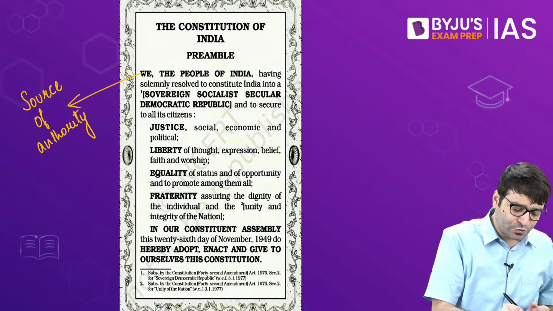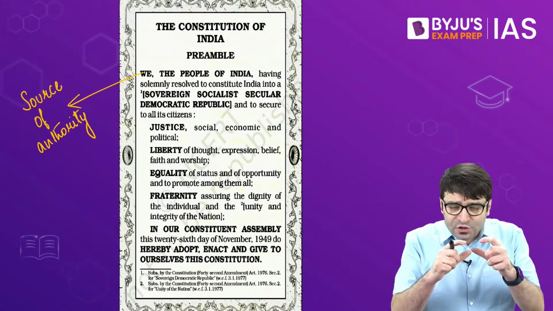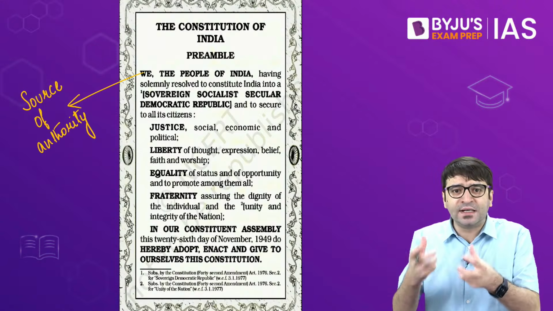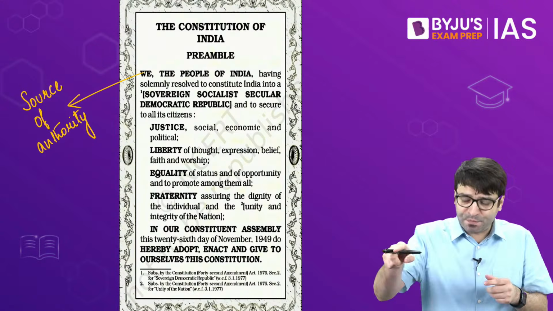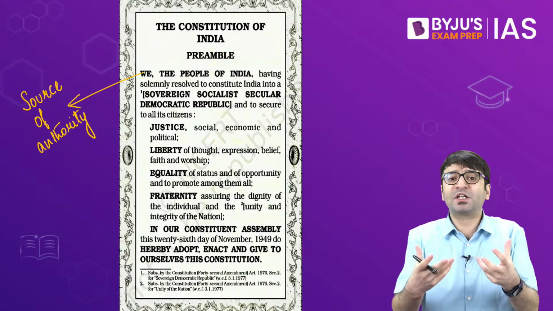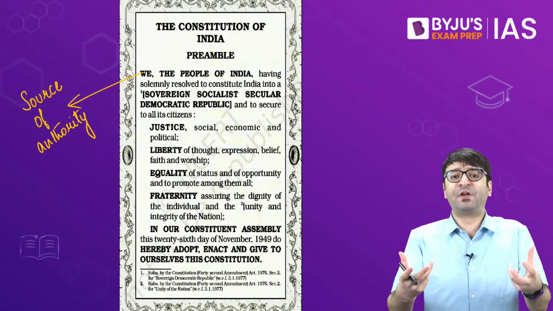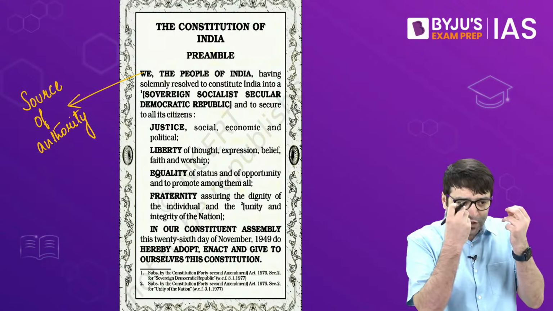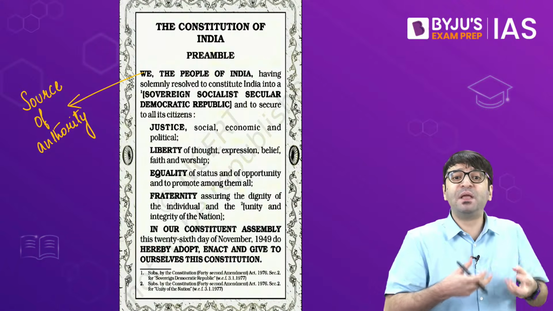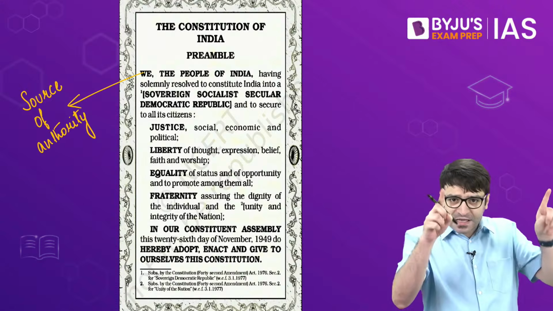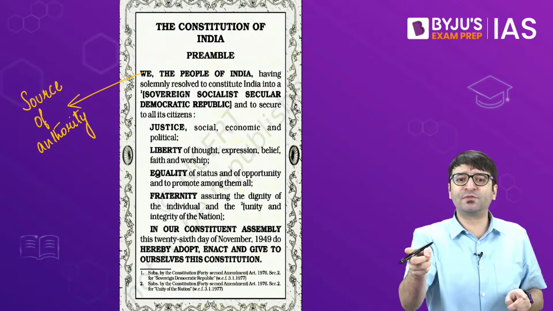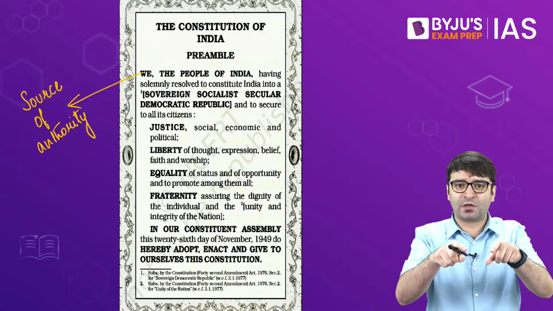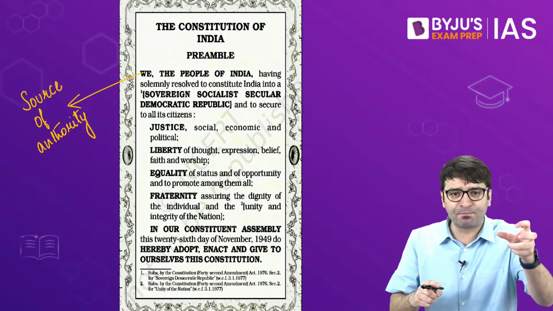of our Constitution. What is the source of authority of the Constitution? The Constitution derives its power from the people of this country. That is what is mentioned in the preamble. We the people of India. That means this Constitution is the gift to the people of this country by the people themselves. So the first theme that comes out of the preamble is we the people, which means the source of authority of the Constitution are the people of this country.